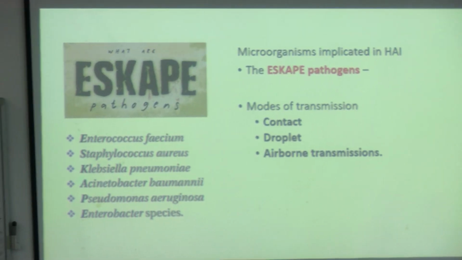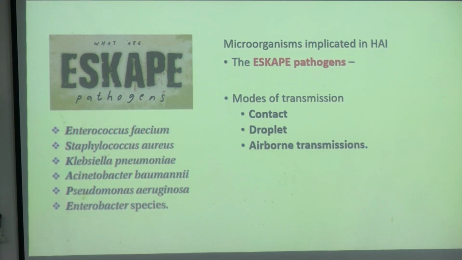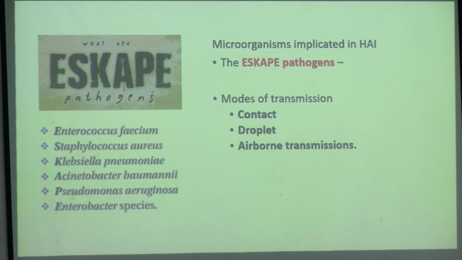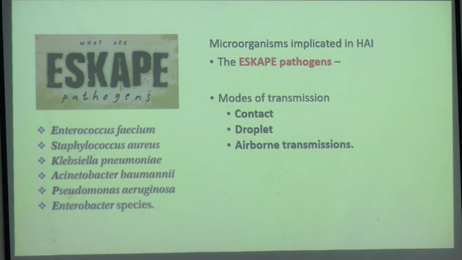What is MRSA? Methicillin resistant Staph aureus. Methylene blue is a dye. Okay, so this is an ESKAPE pathogen. Okay, ESKAPE pathogen is very important. E for Enterococcus faecium, not faecalis, faecium. Then you have S for Staphylococcus aureus. It can be MRSA, it can be methicillin sensitive also. Then you have K for Klebsiella pneumoniae, A for Acinetobacter baumannii, P for Pseudomonas aeruginosa, and E for Enterobacter species. Okay, so these are the organisms that are mostly responsible for HAI.